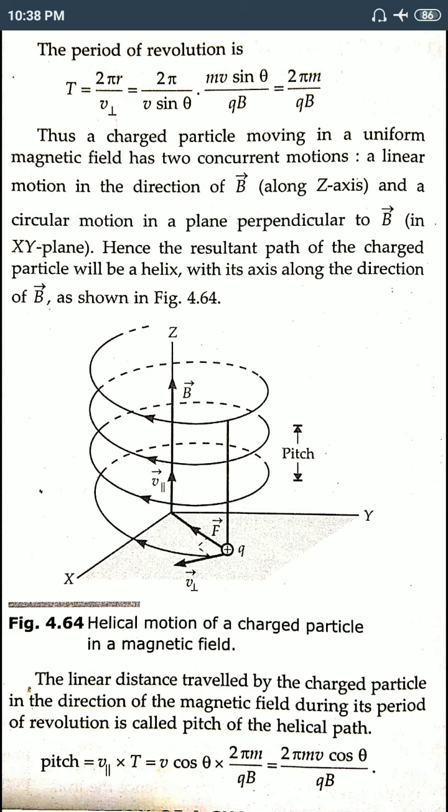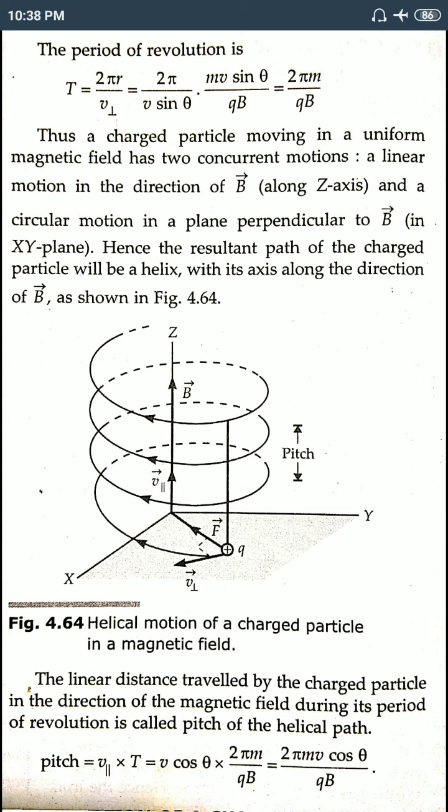Then again it will move upward due to v cos theta, and because of v sin theta, that is the perpendicular component of the velocity vector, it will be unaffected. Due to that velocity vector, it will move in a circular path. So this is called a helical path. This structure of the path is called a helical path. With this helical path, it will move in an upward direction.